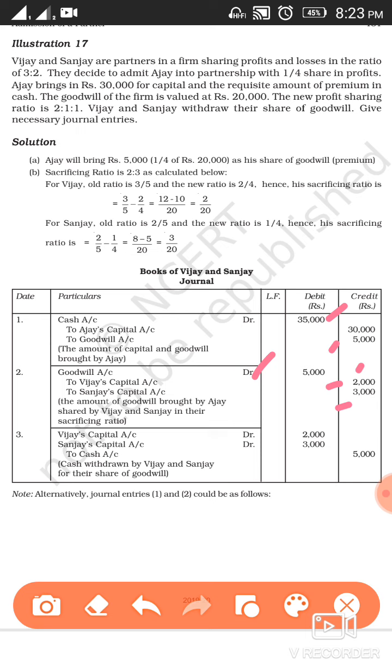Now it has been given in the question that they are going to withdraw their amount of goodwill. So one additional entry will be there. Vijay's capital account debit, as his share is 2,000, he is going to withdraw 2,000. Sanjay's capital account debit, as his share is 3,000, he is going to withdraw 3,000, to cash account, total 5,000. So your entry will be Vijay's capital account debit 2,000, Sanjay's capital account debit 3,000, to cash account 5,000. Clear? So this is how we are going to solve this example.